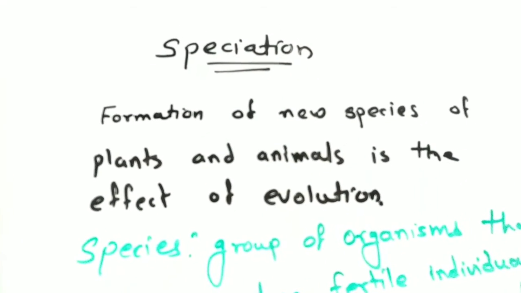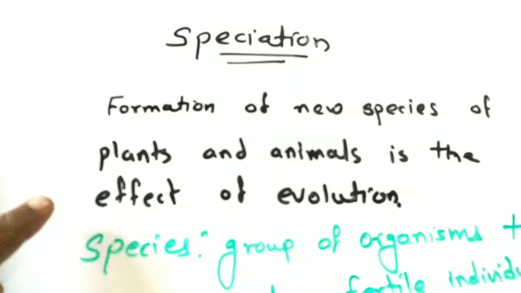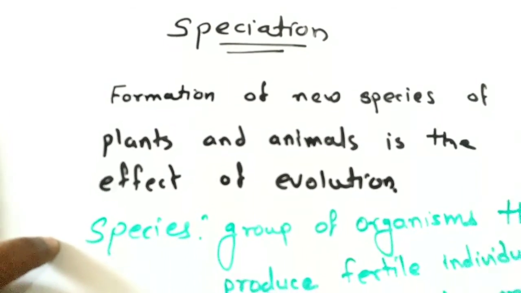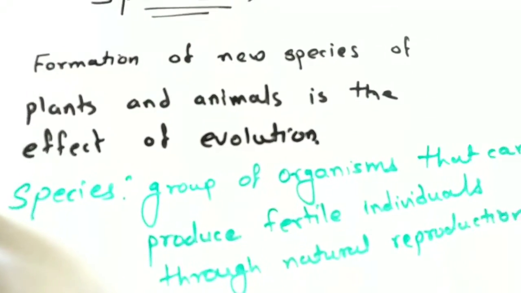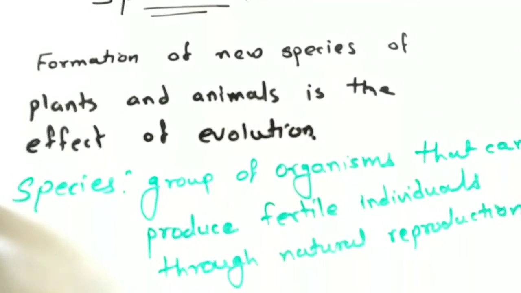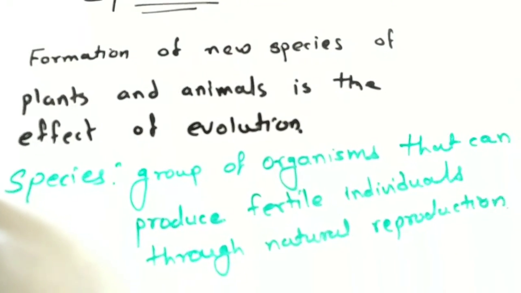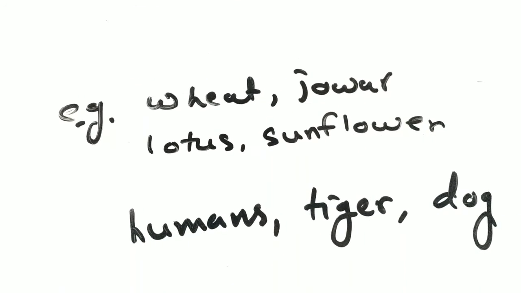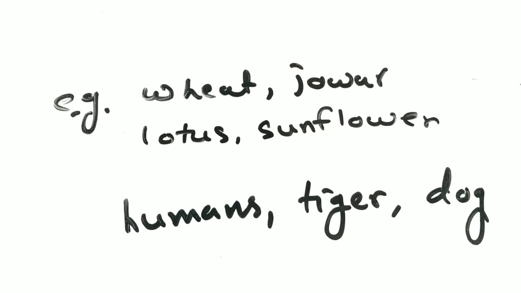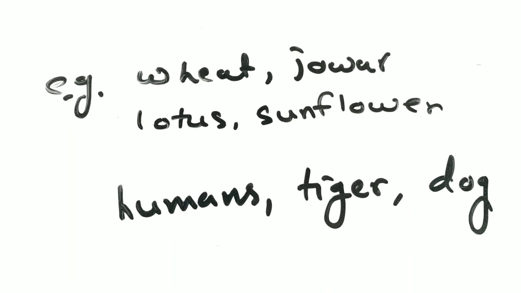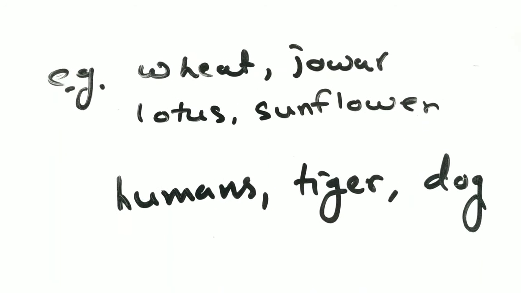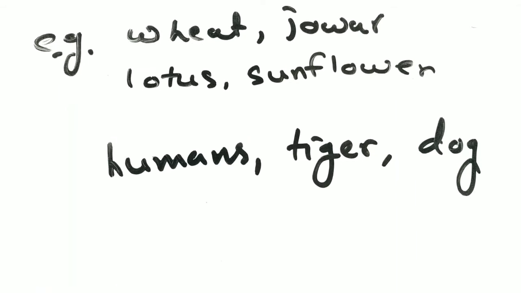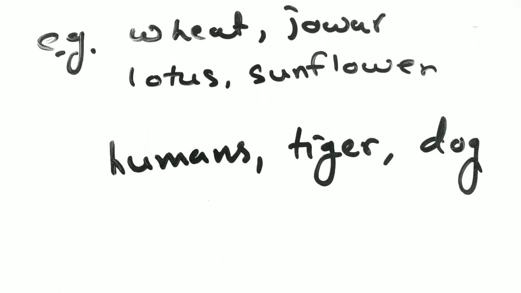Now, speciation. Formation of new species of plants and animals is the effect of evolution. Now, what is meant by species? Species are a group of organisms that can produce fertile individuals through natural reproduction. Species can be both plants and animals. In plants, wheat, jowar, lotus, sunflower are examples of species, while in animals, humans are a species, and tiger and dog too.